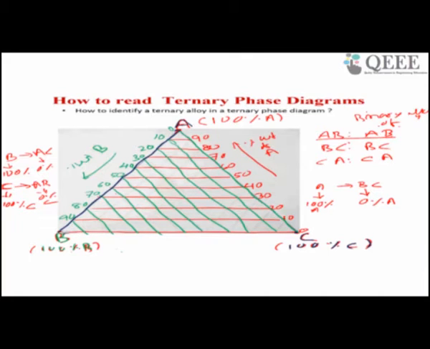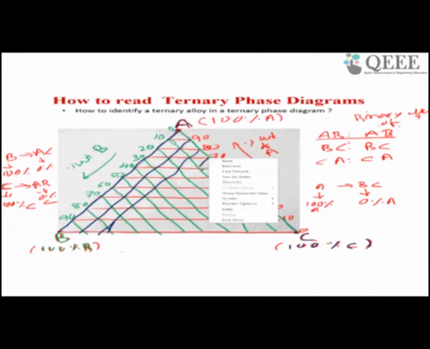Now draw 10 parallel lines to this line: line 1, line 2, line 3. What happened?